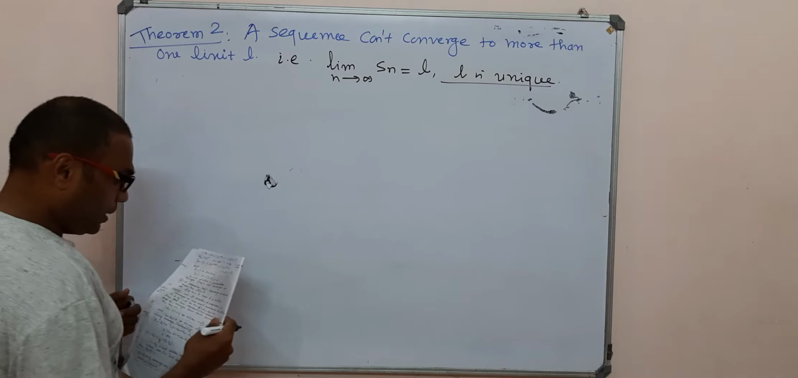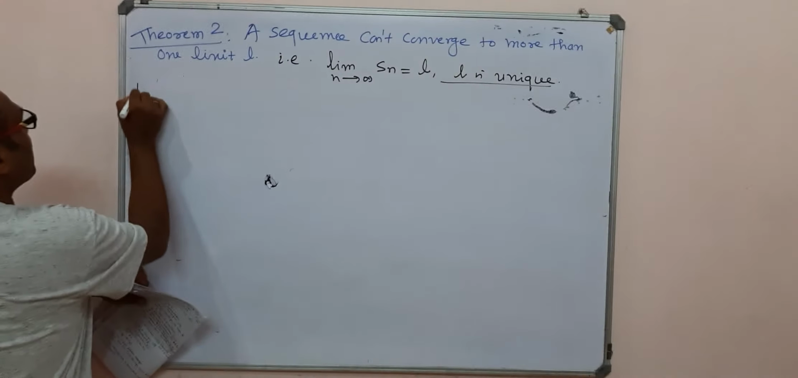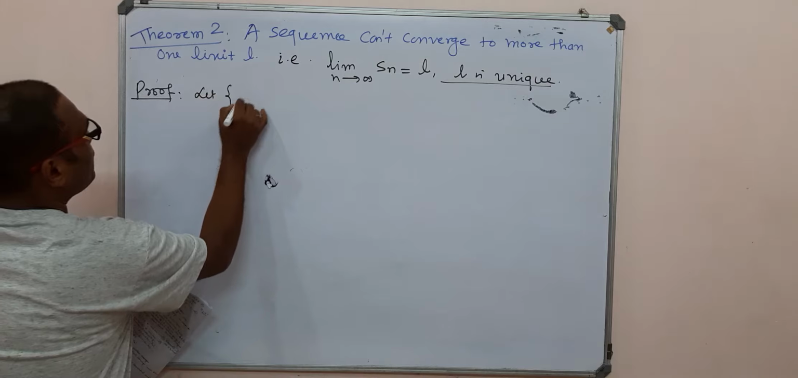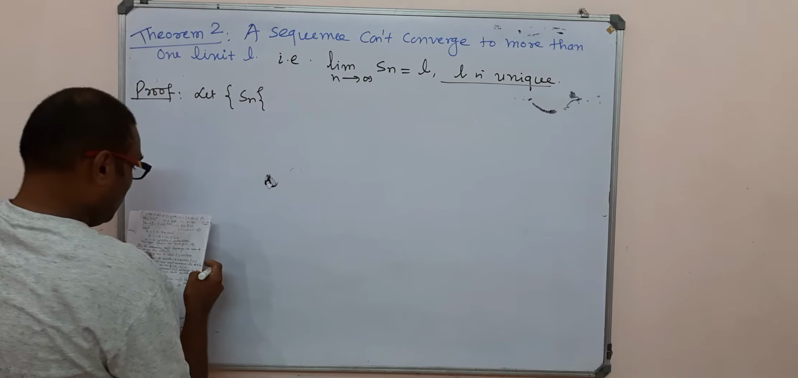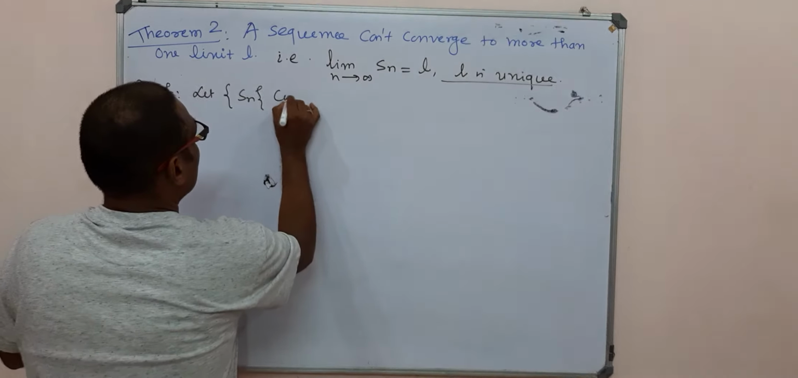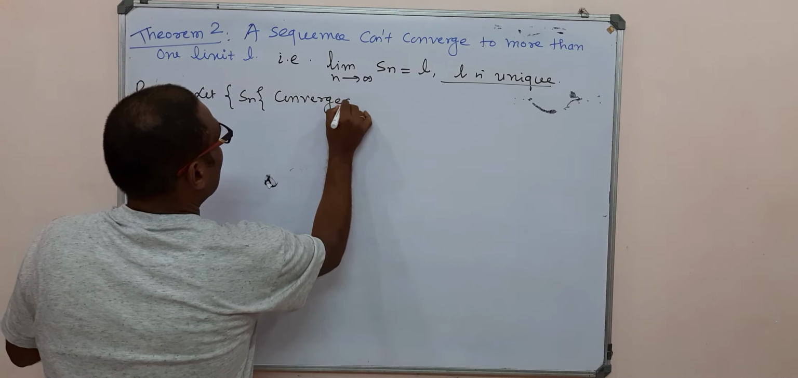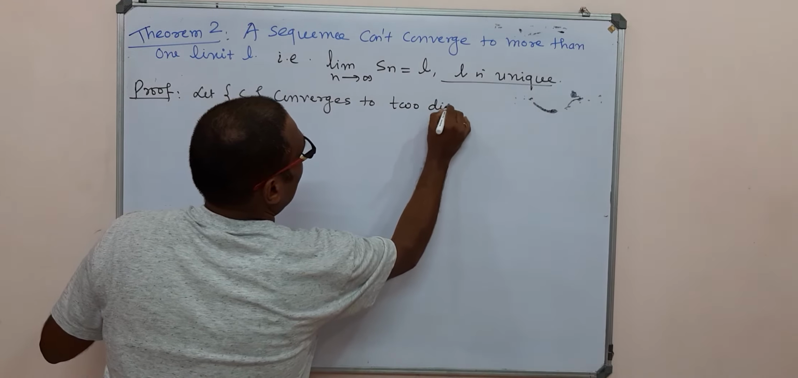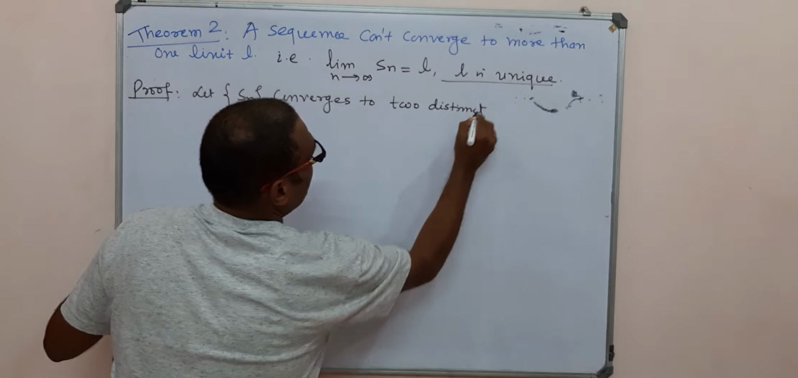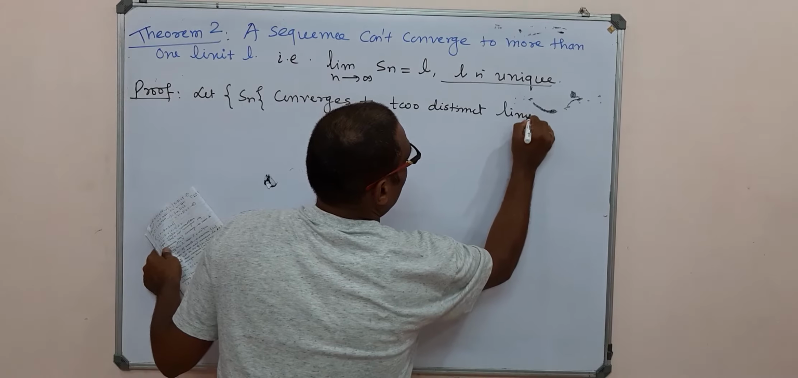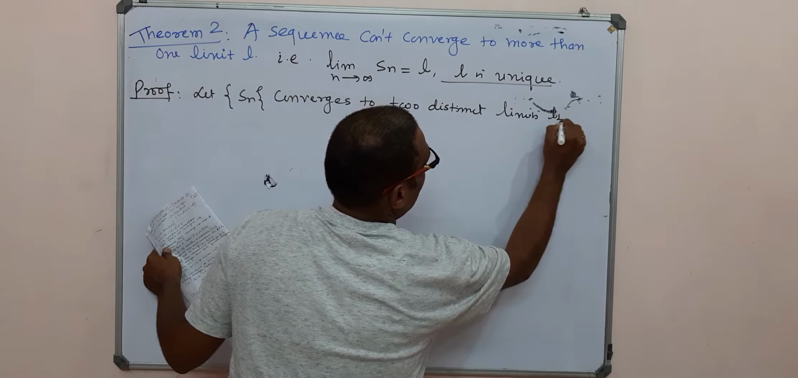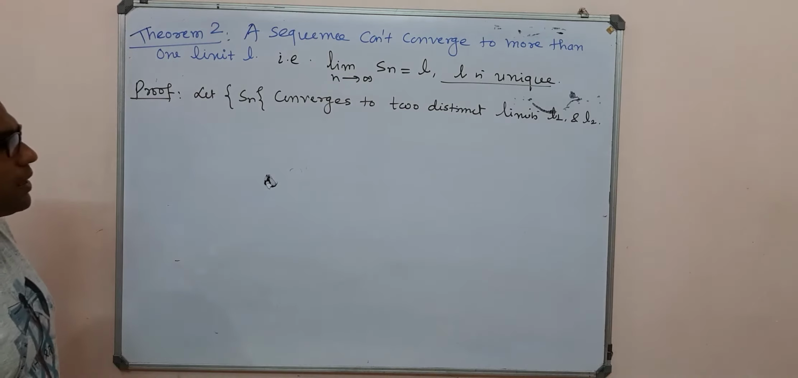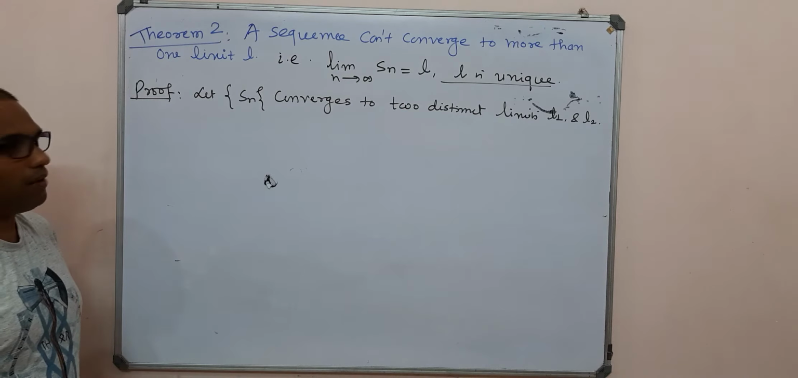Now we prove this. If it is possible, again we consider the contradictory part. Let our sequence Sn converge to two distinct limits, say L1 and L2.